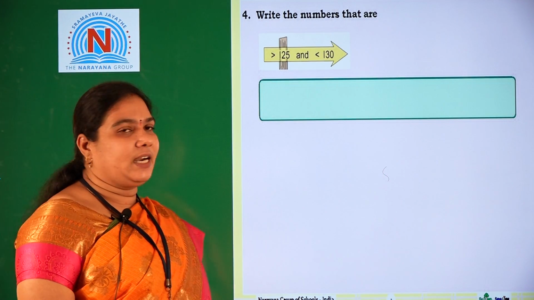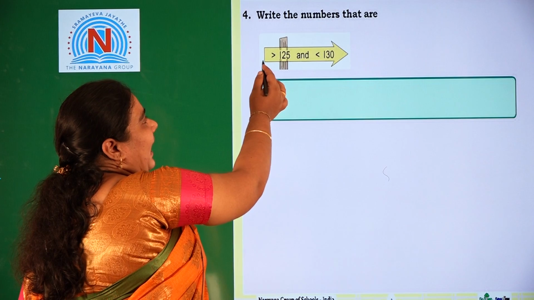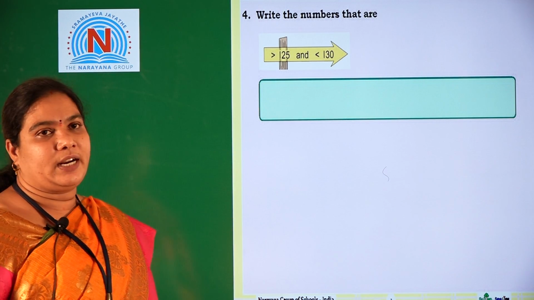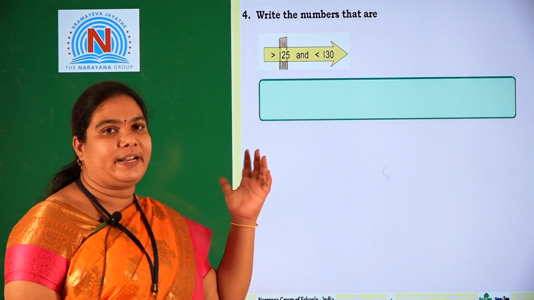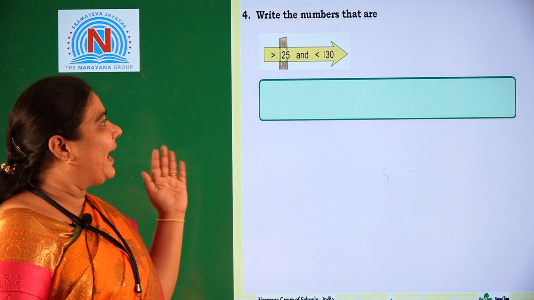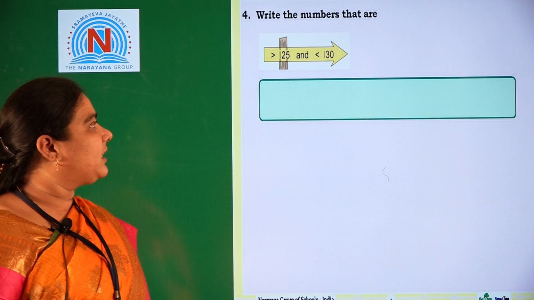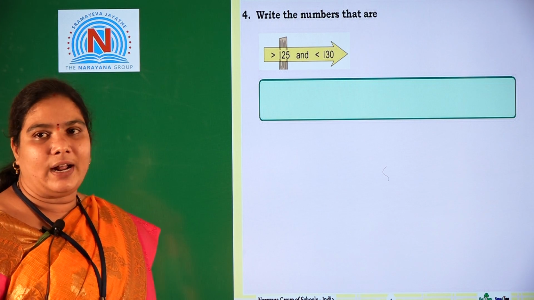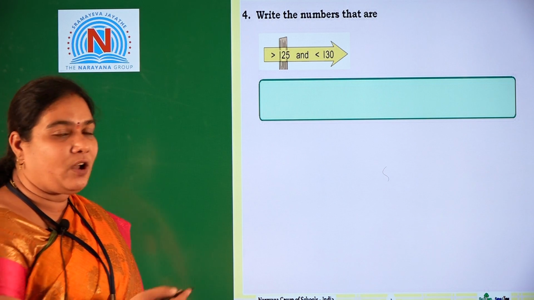Write the numbers that are greater than 125 and less than 130. We should write the in-between numbers of 125 and 130. What is the number after 125?